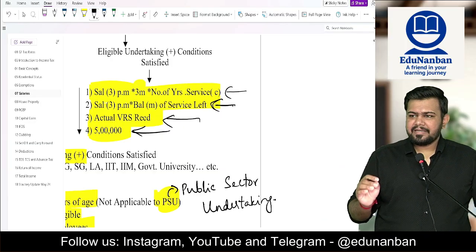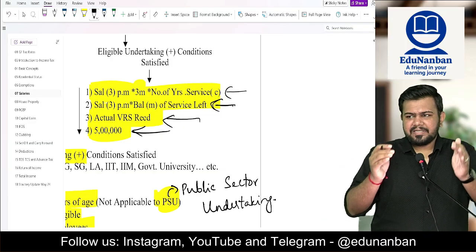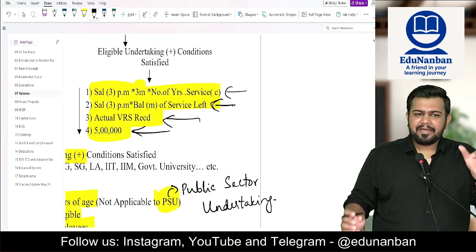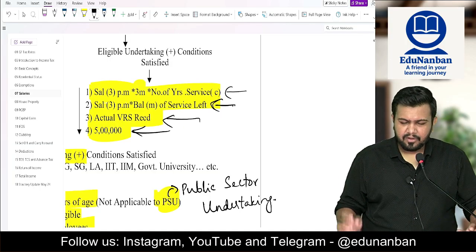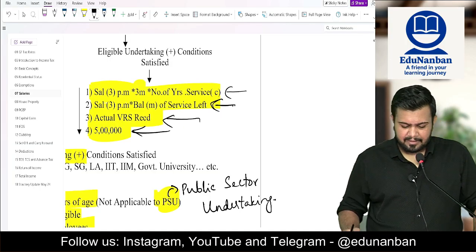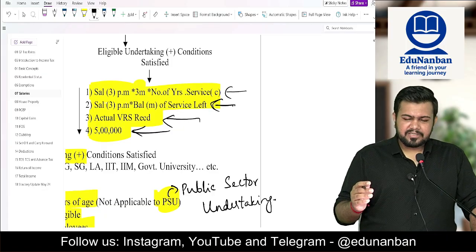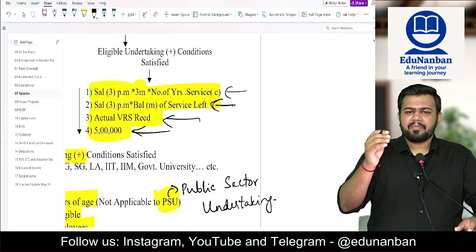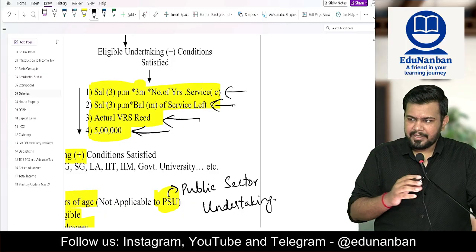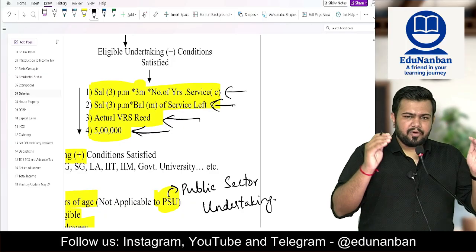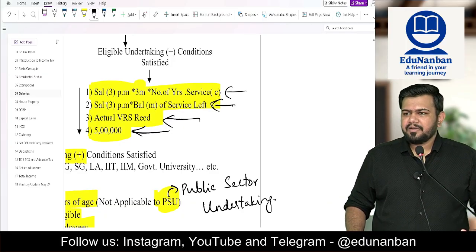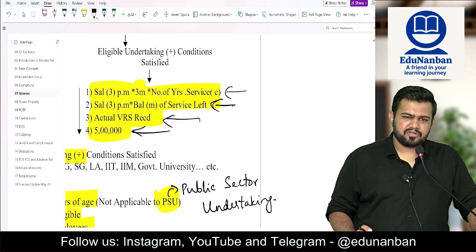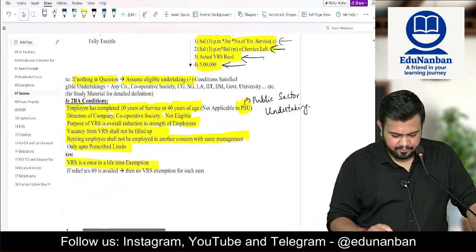What is salary? You take basic plus DA terms plus commission turnover, and you take the latest salary, not average. In the last step, latest salary multiplied by 3 months multiplied by number of years of service completed. So if 25 years 8 months is completed, you take 25 years only.